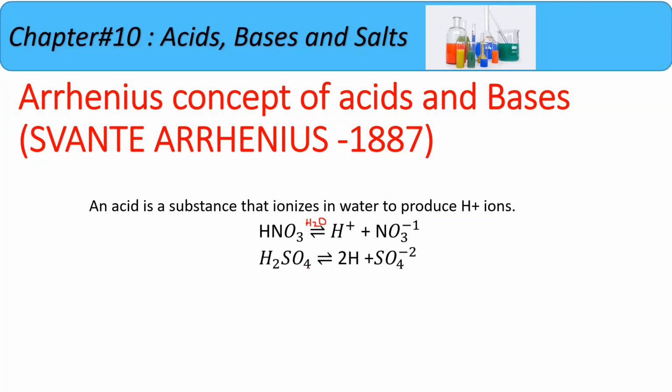Okay, now come to the next equation, that is sulfuric acid ionizes, and it will form two hydrogen ions and the sulfate ion. Again you will write the water here, because this is an aqueous solution.